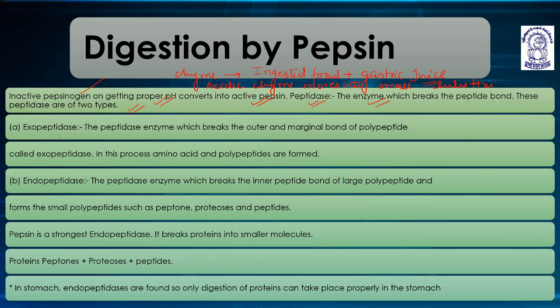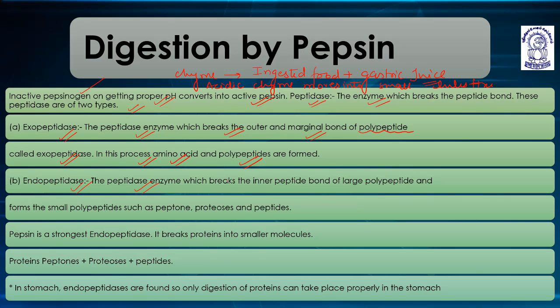Exopeptidase, the peptidase enzyme which breaks the outer and the marginal bond of the polypeptide. In this process, amino acids and polypeptides are formed.